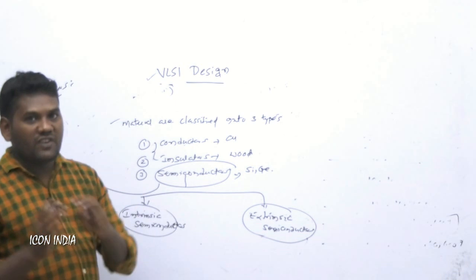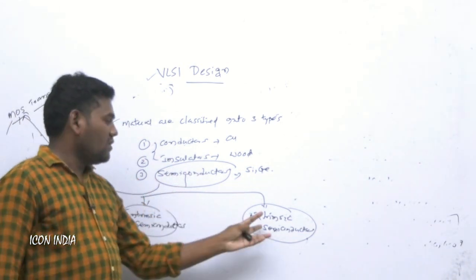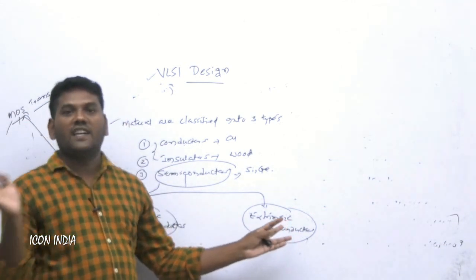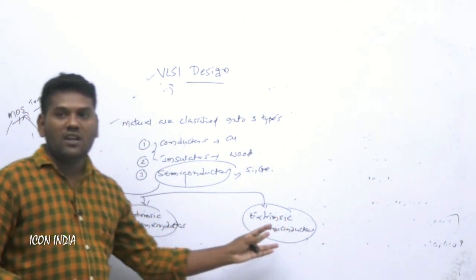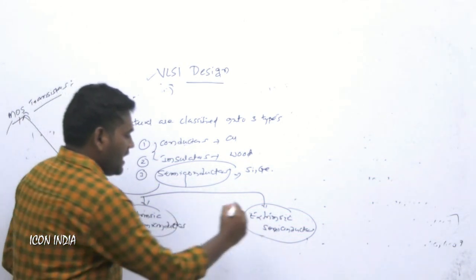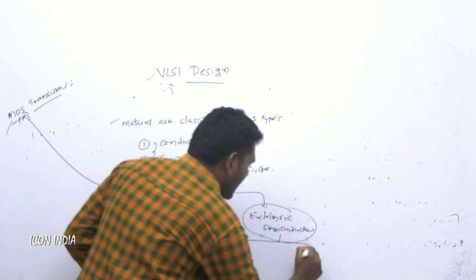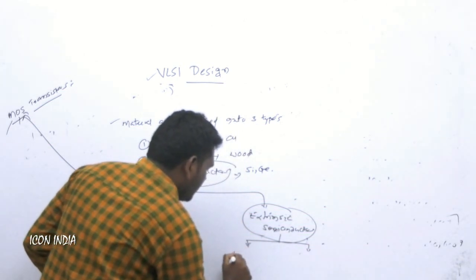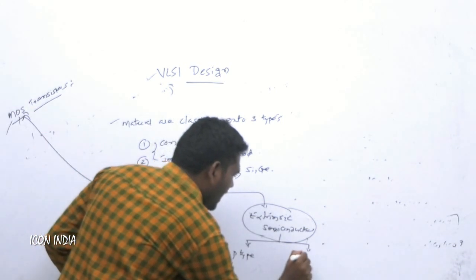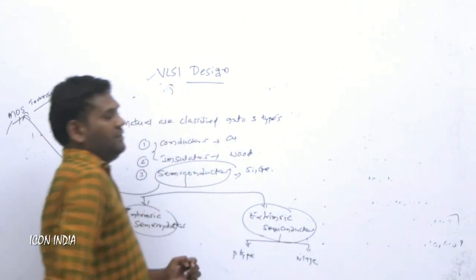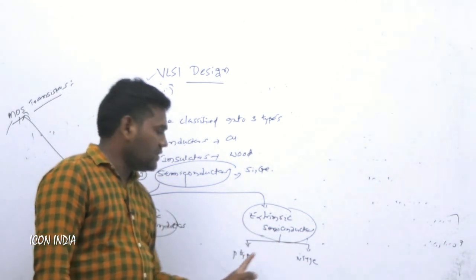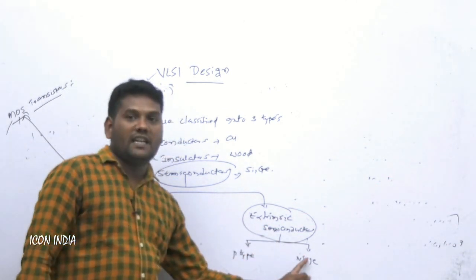Impurity form means we add some materials to the semiconductor. By the name itself, extrinsic means externally we add some impurities to your original material, so that is called an extrinsic semiconductor. Extrinsic semiconductors are again classified into two types: p type materials and n type materials.